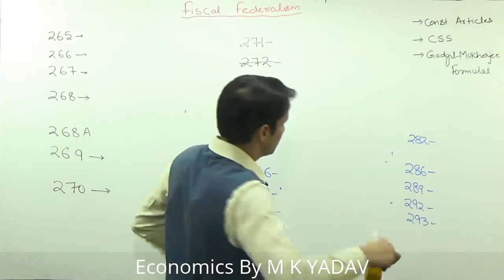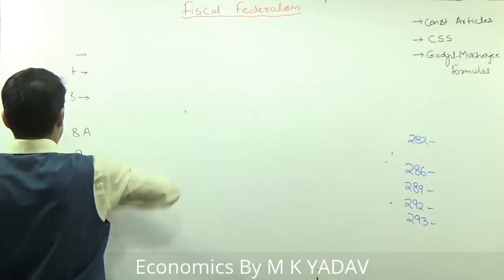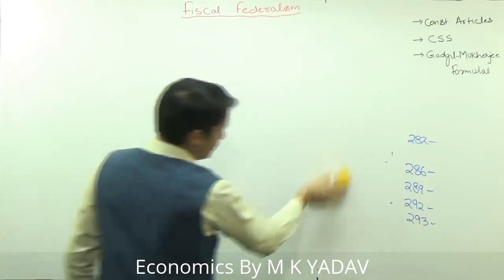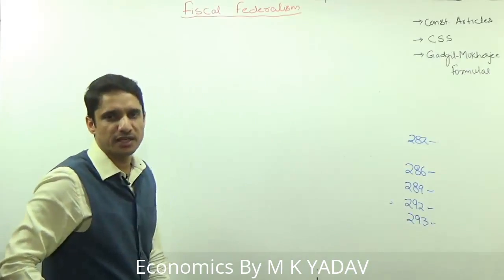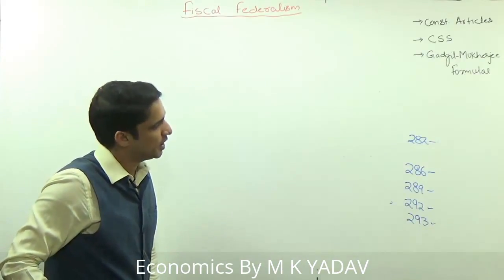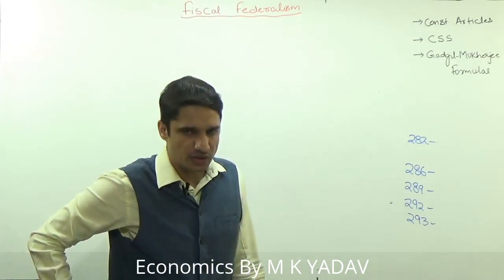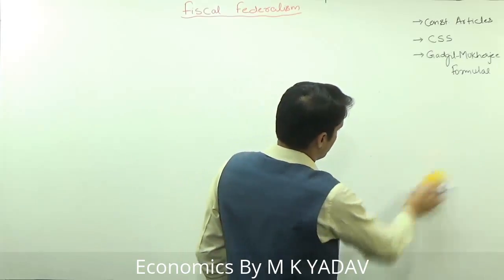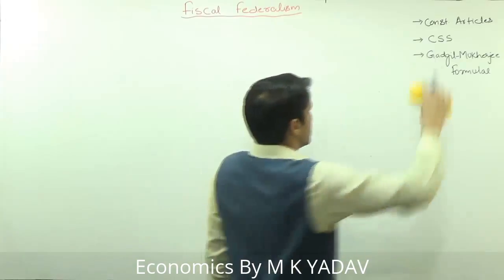282 is the discretionary grants given by union government, and Planning Commission gave grants on the basis of this. 286, union property cannot be taxed by states. 289, states' property cannot be taxed by union government. 292, borrowings of the union government. 293 is the borrowings of the state government. So this first topic